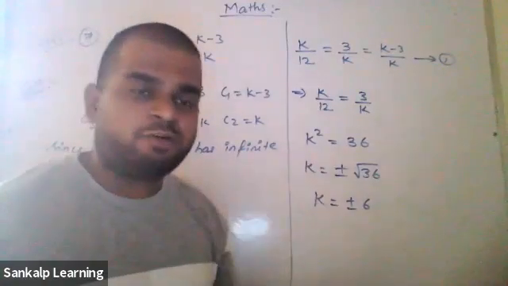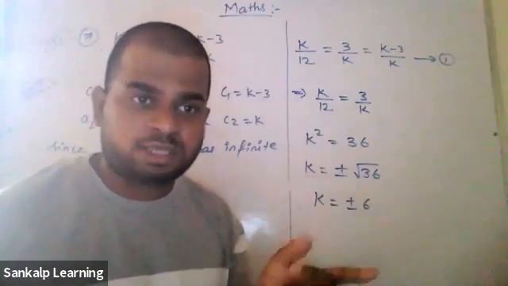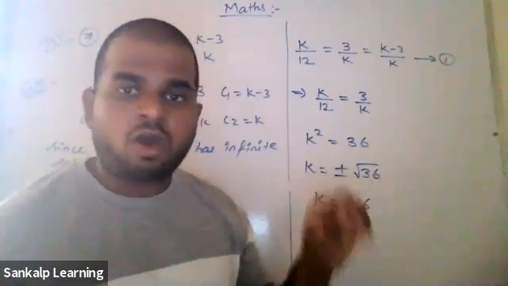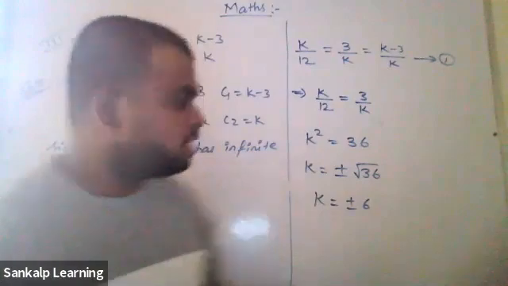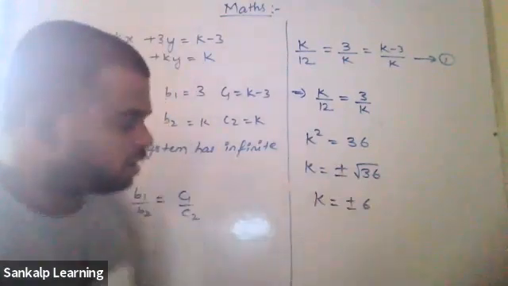K square is nothing but k into k. So k multiplied 2 times gives 36. So what will be the value of k? It can be 6 into 6 because you'll get 36 itself, or it can be minus 6 into minus 6. That's why we write plus or minus.